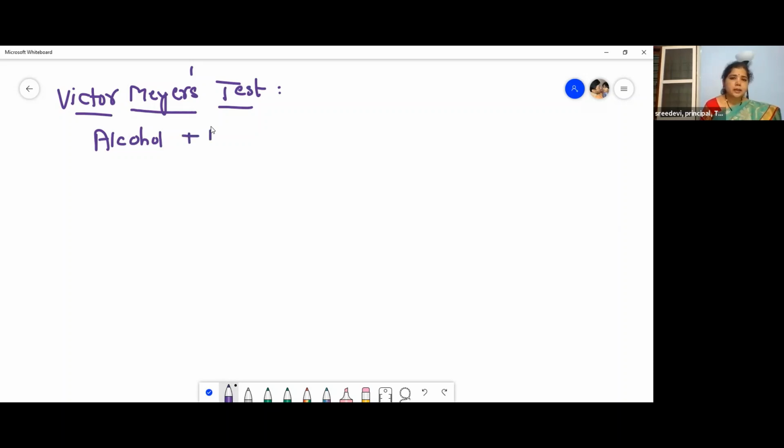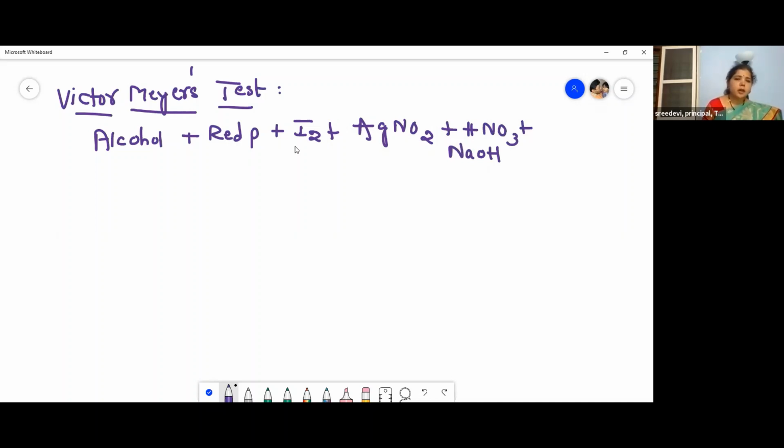Alcohol plus red phosphorus, plus iodine, plus silver nitrite, AgNO2, plus HNO2, NaOH. So this is the reagent which we add for an alcohol in Victor-Meyer's test. Now, how can we differentiate these primary, secondary, and tertiary alcohols? Let us see now. Okay, so we'll go for another color.